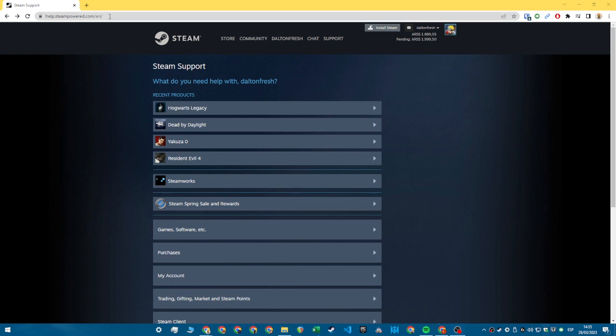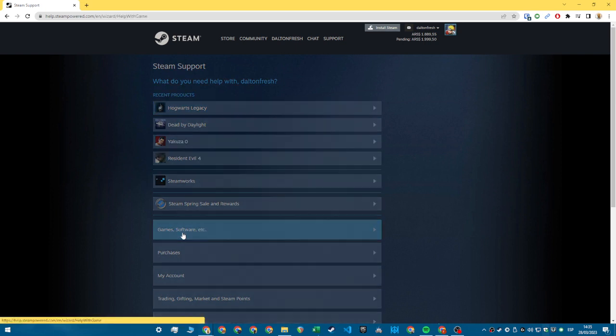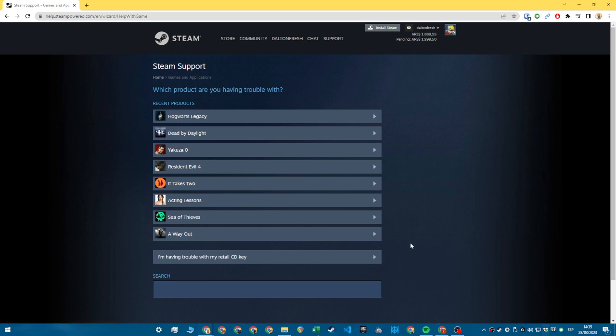First of all, on Chrome or any other browser, go to help.steampowered.com. I will leave that in the description for you. And you have to click on the title that you want to refund. If it's not on recent products, go to games, software, etc. It should be here. If it's not, then it may not be eligible for a refund.